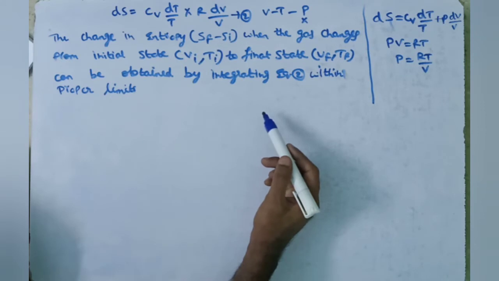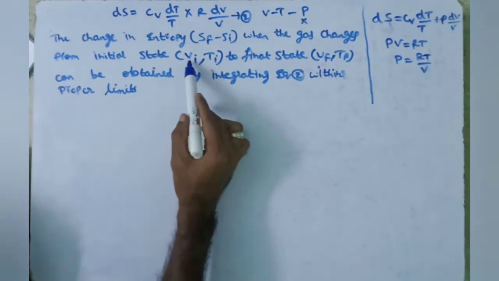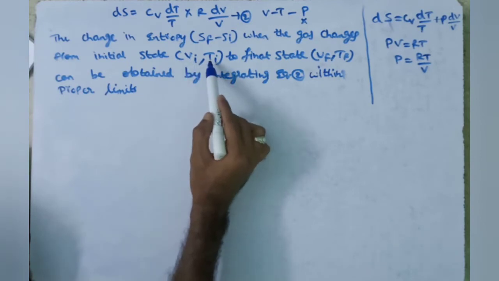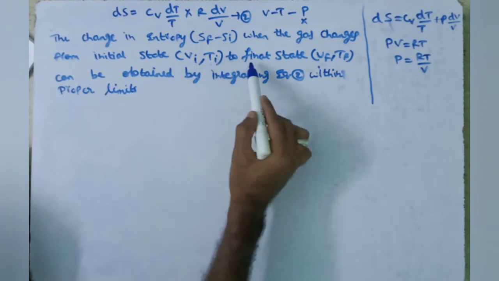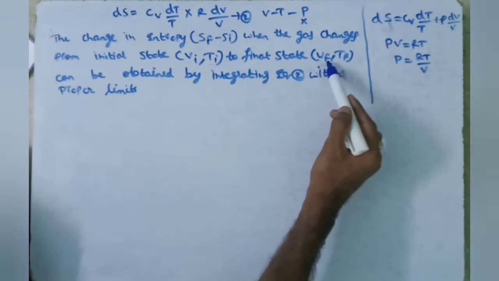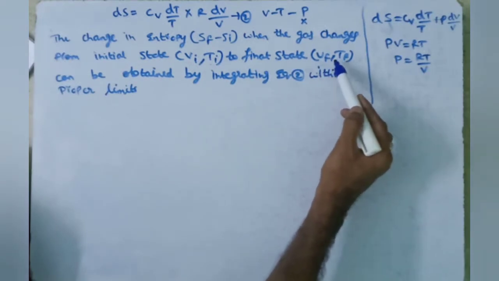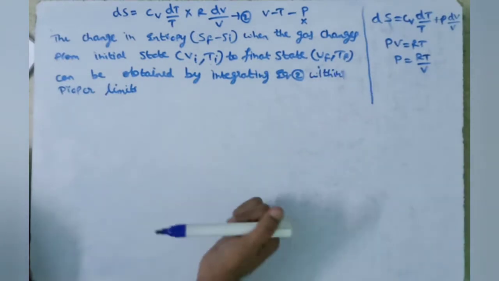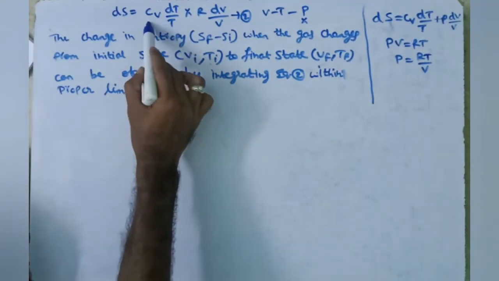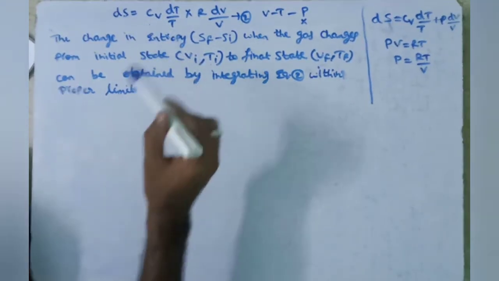When dq amount of heat is given to a gas, it changes from the initial state having volume Vi and temperature Ti to the final state having volume Vf and temperature Tf. So we are integrating this equation by applying the proper limits.